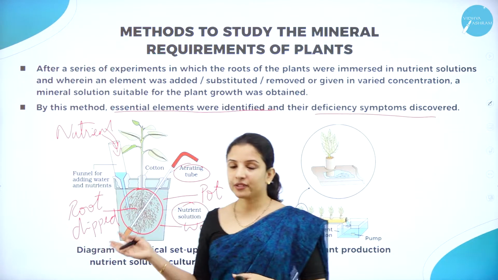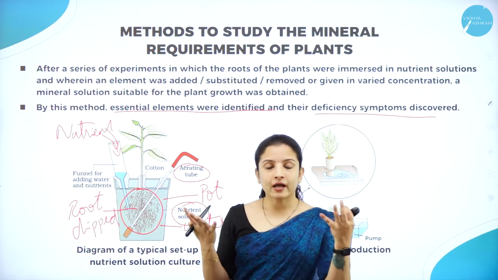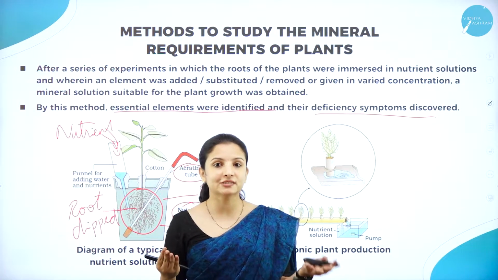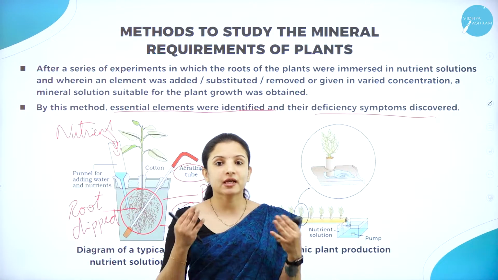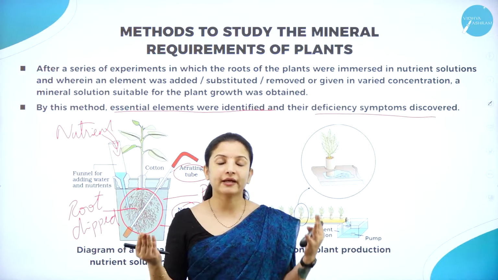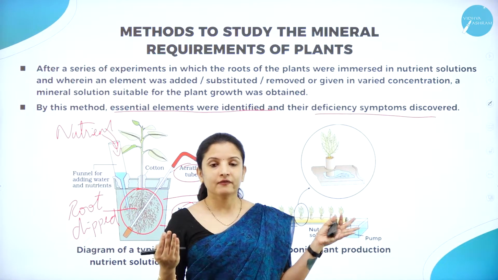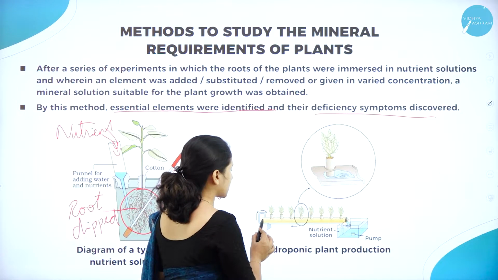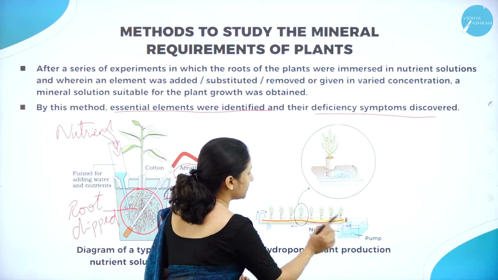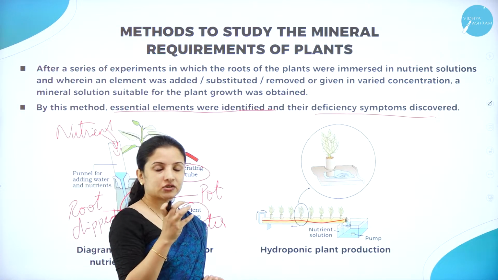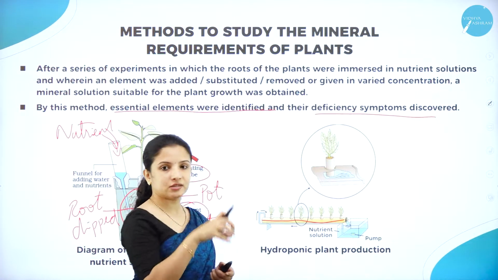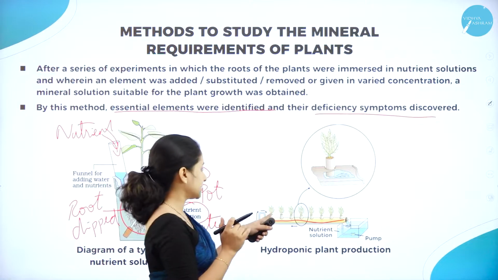This is one simple experimental setup, but again, the plants can be grown on a large scale. The best example is lettuce. Lettuce can be grown on a large scale by this hydroponic method, wherein instead of using a small pot, they use a tube-like structure. If you can see here, this is a tube-like structure. In the tube-like structure, they will make holes, and to that, they would have inserted small pot-like pots.